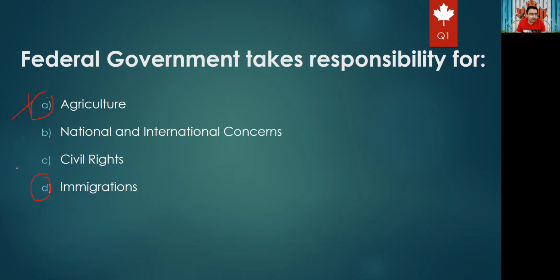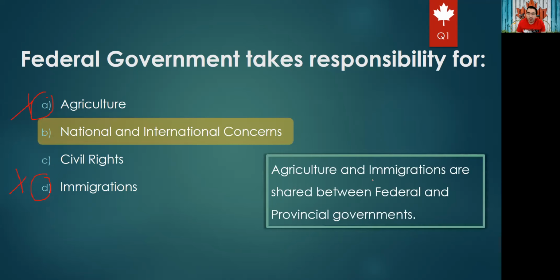So we should exclude these. And again, we still have two options: national and international concerns or civil rights. So I believe it's quite clear that the right answer should be national and international concerns. Okay. So again, agriculture and immigration are shared between federal and provincial governments.